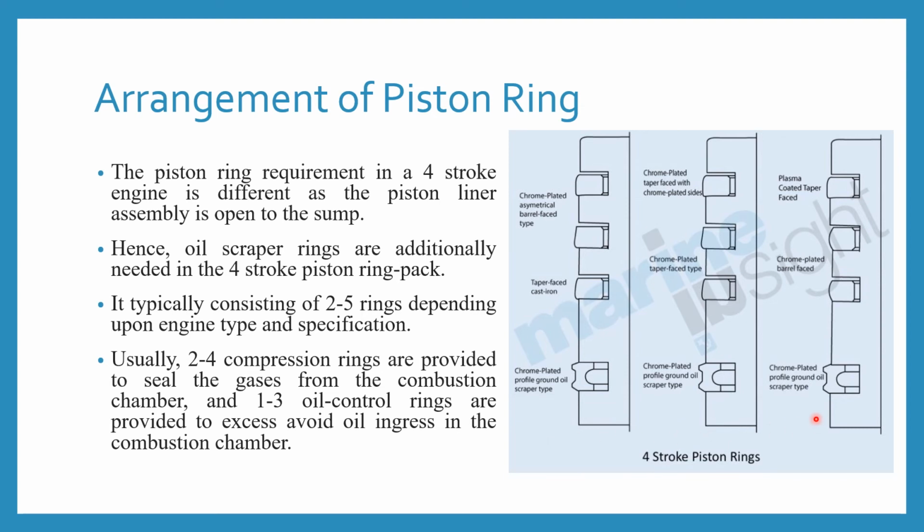It typically consists of 2 to 5 rings depending upon the engine type and the specification. Usually 2 to 4 compression rings are provided to seal the gases in the combustion chamber, and 1 to 3 oil control rings are provided to avoid oil ingress into the combustion chamber. So this is the picture of the 4-stroke piston ring.